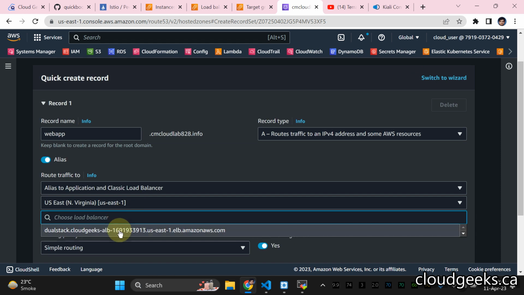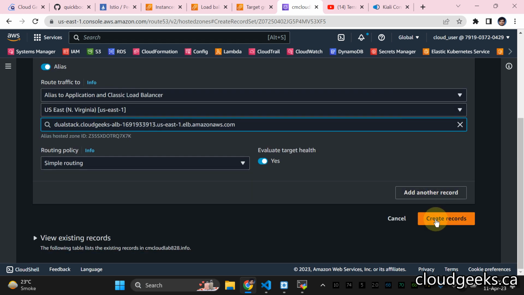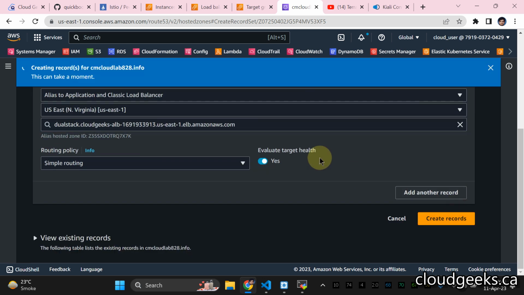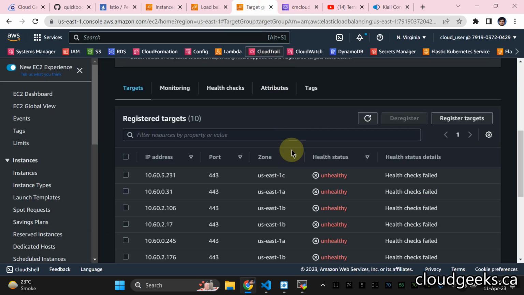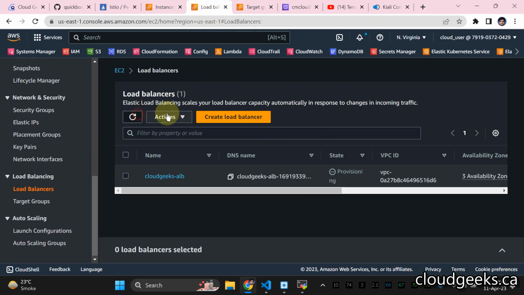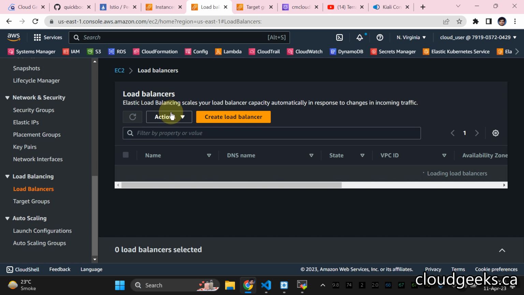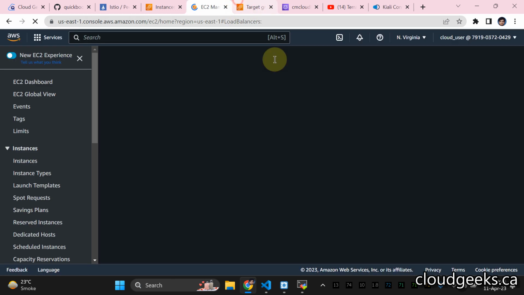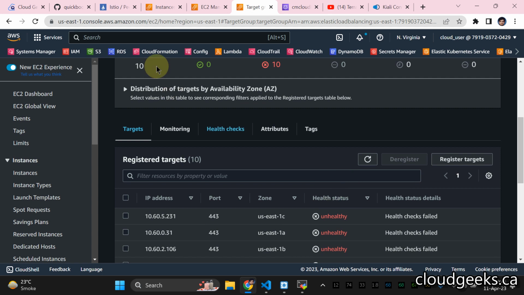So the application load balancer is now available here, and I just want to double check web app. Simply create this particular DNS record, right? And shortly you'll see all this stuff become unhealthy, right? If I do refresh, the application load balancer is actually sending HTTPS requests on 443, but you're watching that. Let me do refresh here. You will see that this is now available, but these are actually unhealthy.